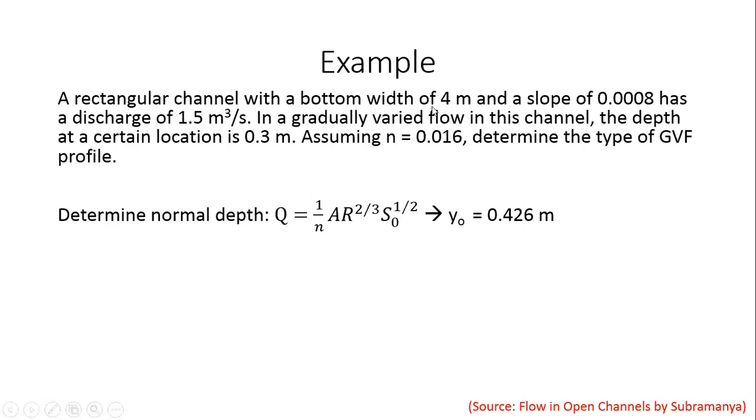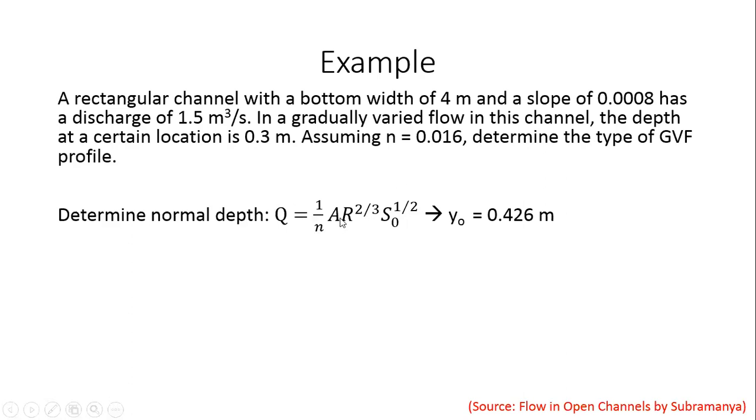So we don't know Y. So we know B, but we don't know Y naught. Similarly, R, which is a function of B and Y naught, will remain unknown. S naught is given, right? So this is a slightly complicated equation to solve, but if you put in all the known terms, the only unknown is Y naught, which is the normal depth of flow. You can solve for it.